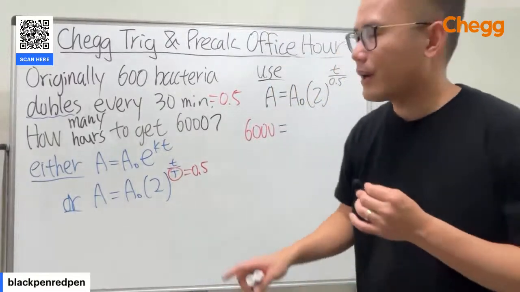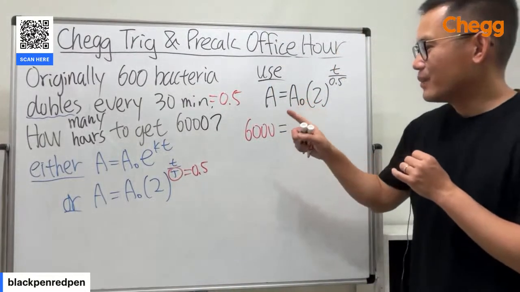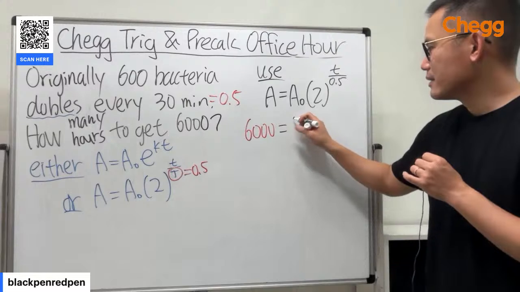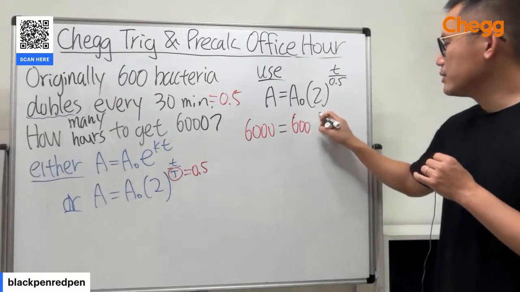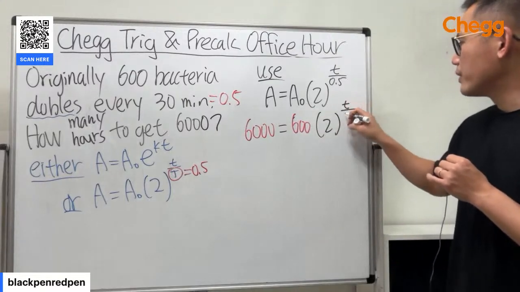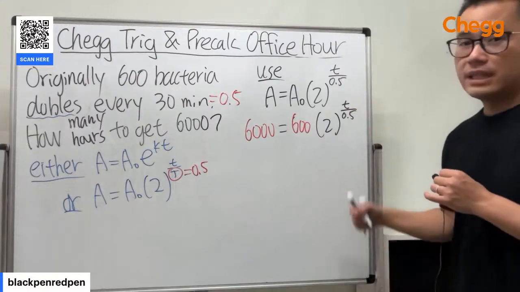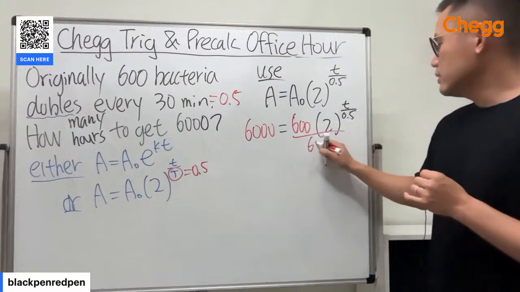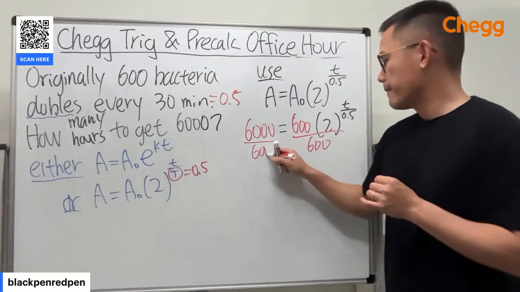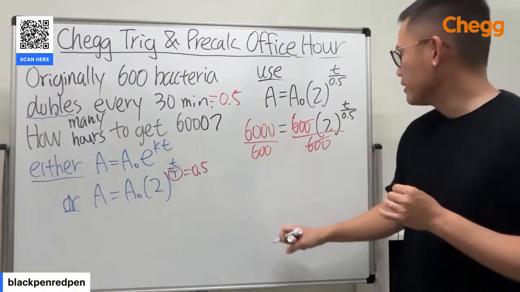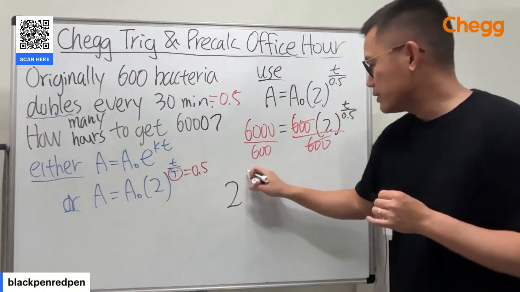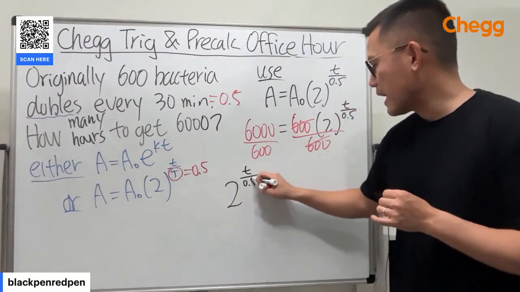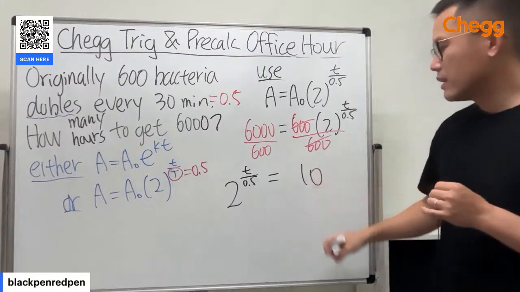So here we want to have 600. That's the initial. And then just do 2 raised to the t over 0.5, and then solve for the little t. Divide both sides by 600. You can see that it's just 10 right here. So 2 raised to the t over 0.5 is equal to 10.